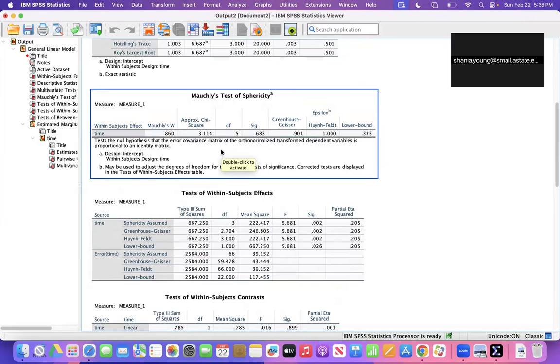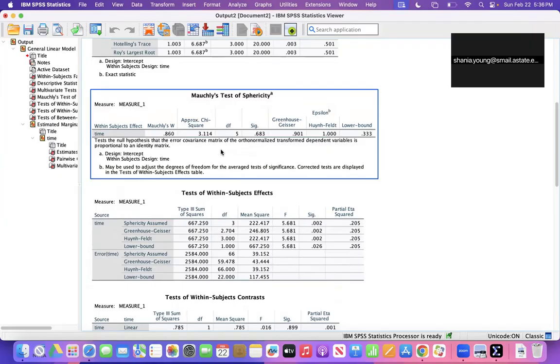Within our next box, the p-value is 0.683, which is greater than 0.05, which means that the assumption is met. So I will use this assumption row in the test within subject effect tables.